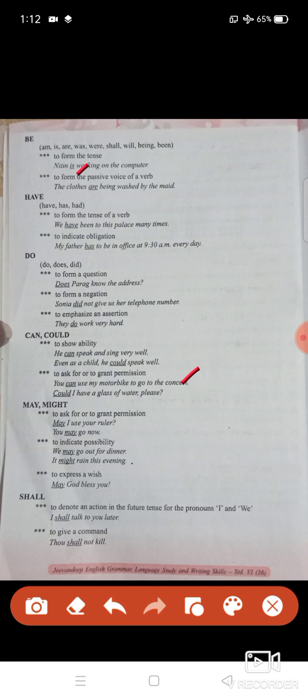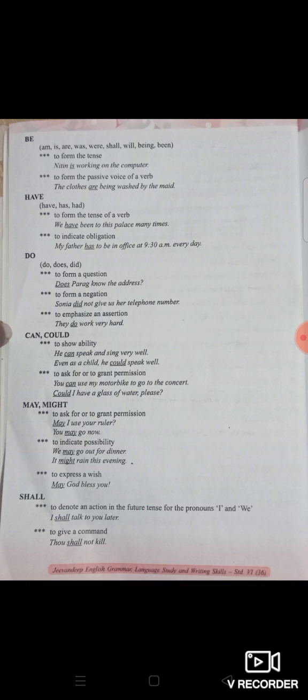May and might: to ask or grant permission, and also to indicate possibility. For example, may I use your ruler? Or you can see here for indicating possibility: we may go out for dinner. Next is shall, which denotes an action in future tense. Students, for example, I shall talk to you later. Like this you can use it here.